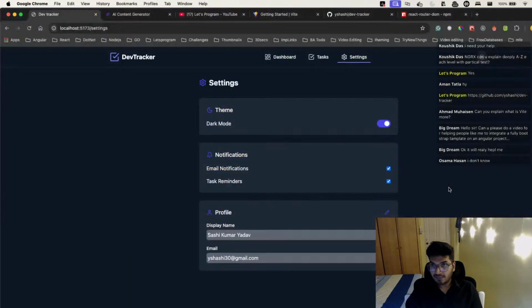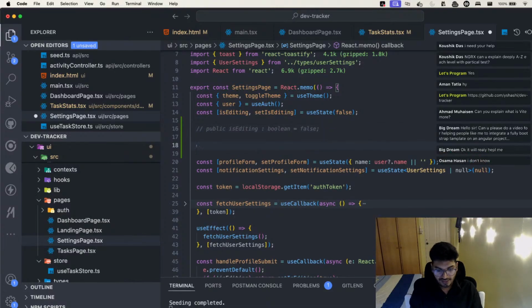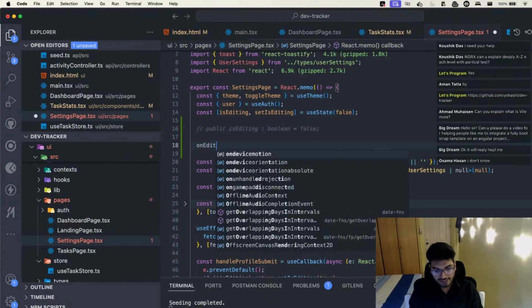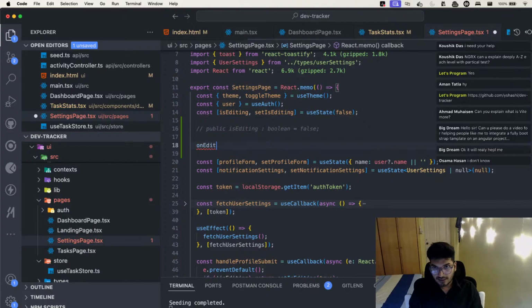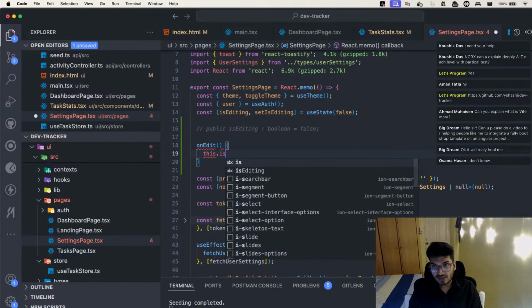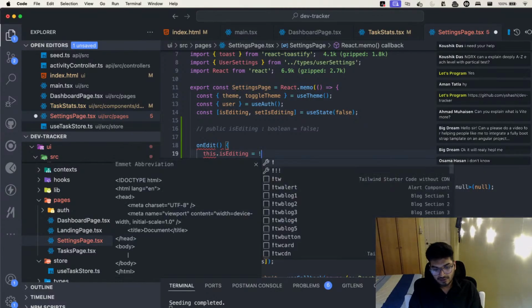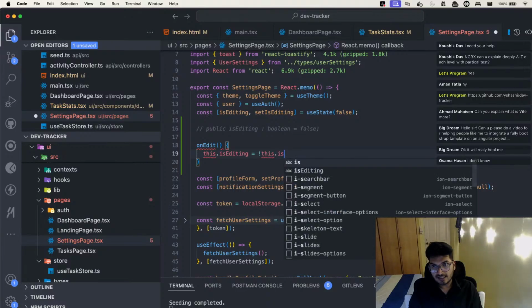For example, whenever the user clicks on this button, in Angular what do we do? We create a function, like onEdit, and then you pass the event. Whenever the user is clicking that, I'll say this.isEditing equals this.isEditing.